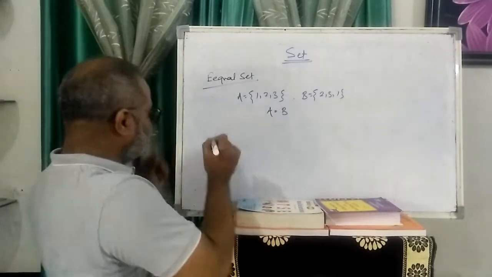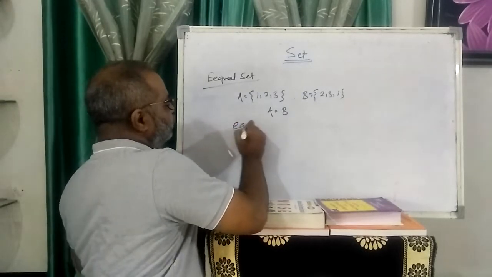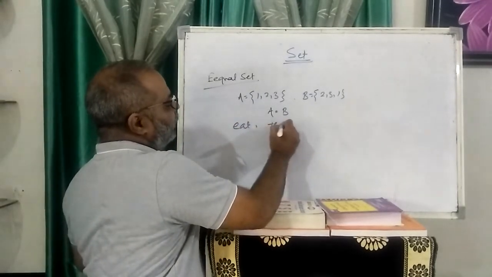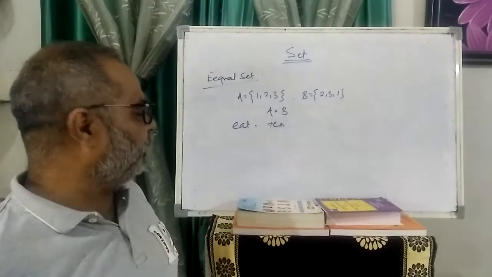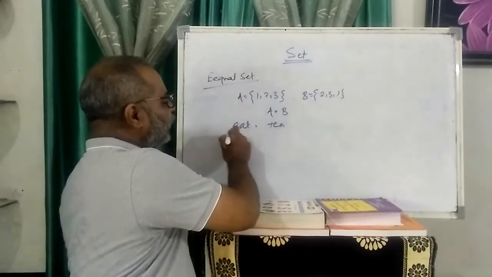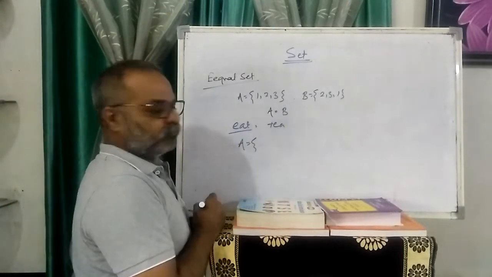Okay. I write two words here: EAT, E-A-T, and another word, TEA. Now I use the listing method to write it. So I write set A, the name of the set, E.